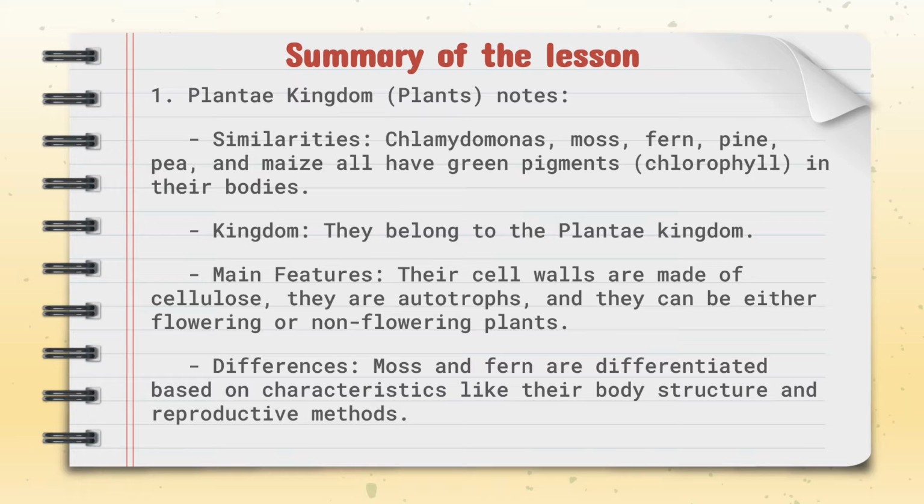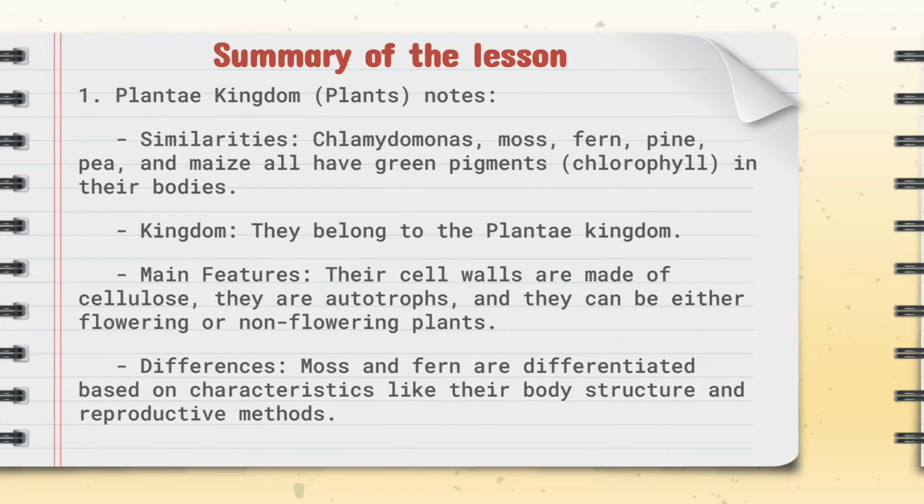Summary of the lesson, some notes. Plant Kingdom, similarities: Chlamydomonas, moss, fern, pine, pea and maize all have green pigments in their bodies. Kingdom: they belong to the Plantae kingdom. Main features: their cell walls are made of cellulose, they are autotrophs, and they can be either flowering or non-flowering plants. Differences: moss and fern are differentiated based on characteristics like their body structure and reproductive methods.